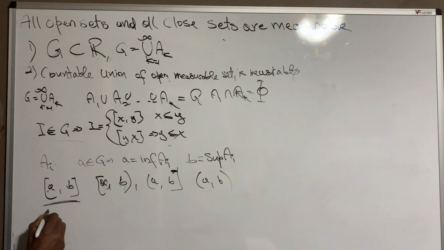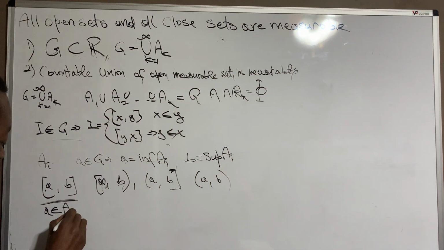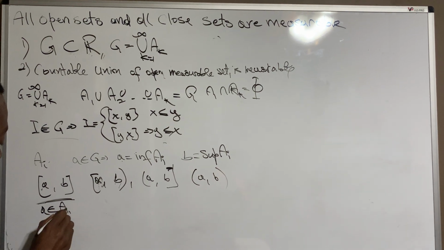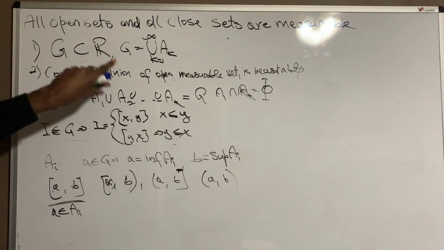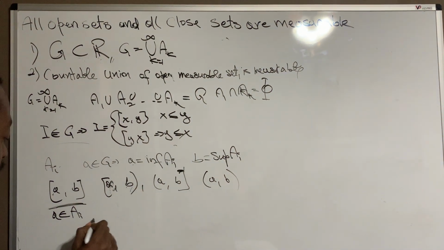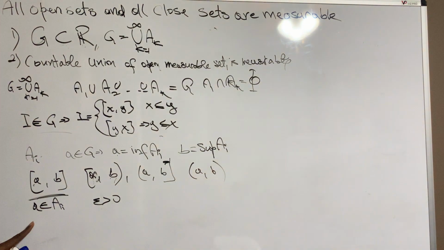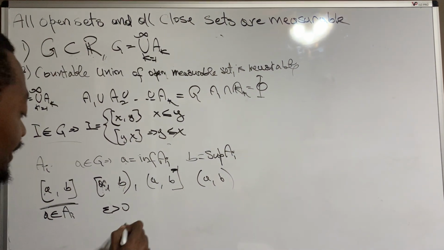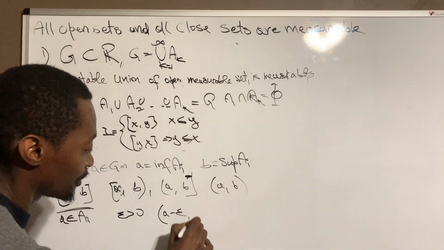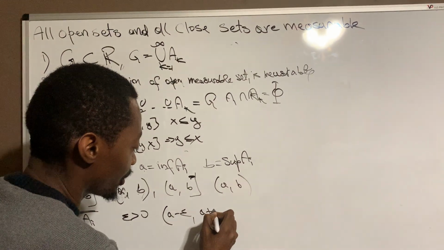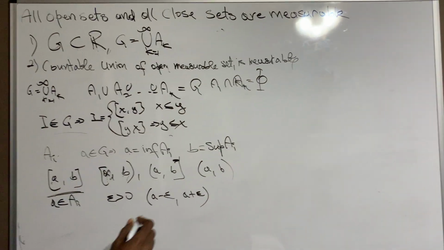Let's suppose that A belongs to AI, right? So if A belongs to AI, we know that A must also belong to G, right? So for some epsilon, let's consider some epsilon greater than 0. We know that G actually contains an open interval, A minus epsilon to A plus epsilon, because G is open, right?